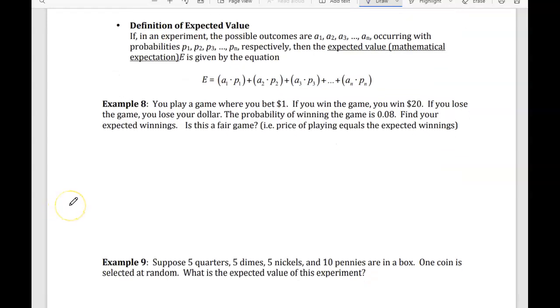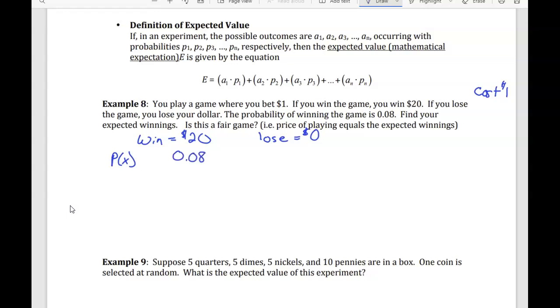So let's look at example 8. You play a game where you bet $1. So let's just say the cost is $1. If you win the game, you win $20. If you lose the game, you lose your $1. So if we win, we get $20. If we lose, basically, we don't win anything. We're going to lose our $1, okay? The probability of winning the game is 0.08.